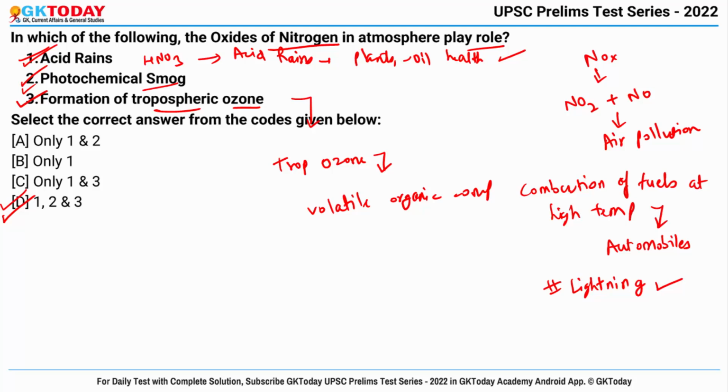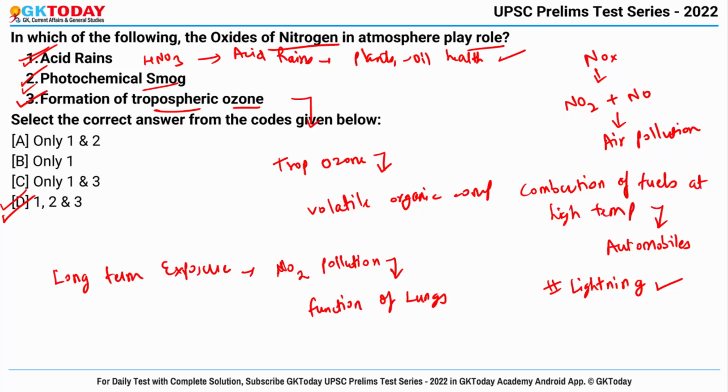Now why was it in news? Because according to a study, long-term exposure to nitrogen dioxide pollution can affect the function of lungs. Also it can increase the risk of pulmonary diseases. So annual maximum nitrogen dioxide exposure recommended by World Health Organization is 21.3 ppm. But now the study found that air pollution exposures in some parts of the survey area exceeded this figure.